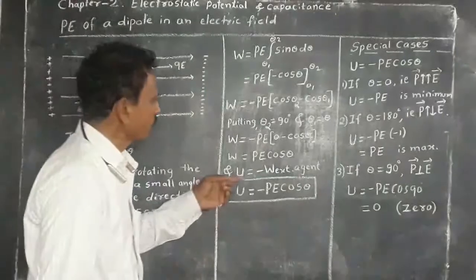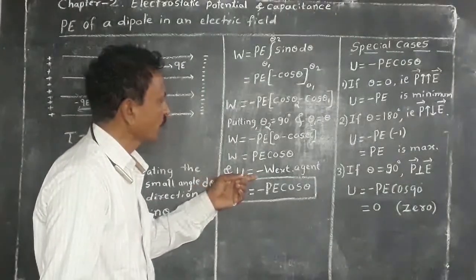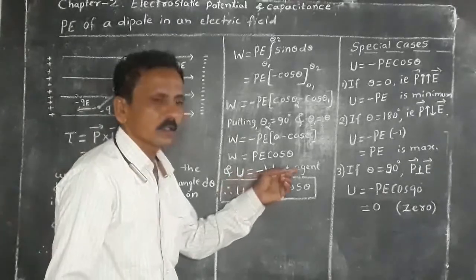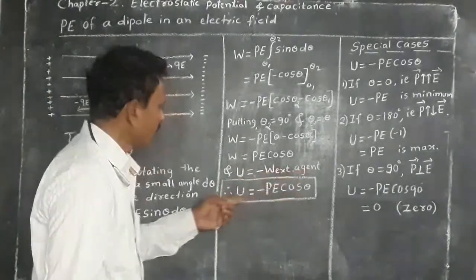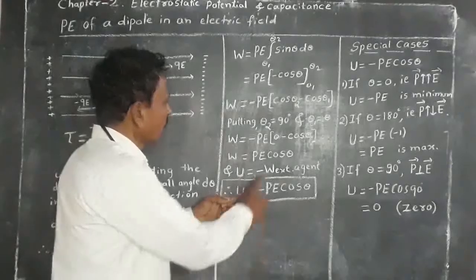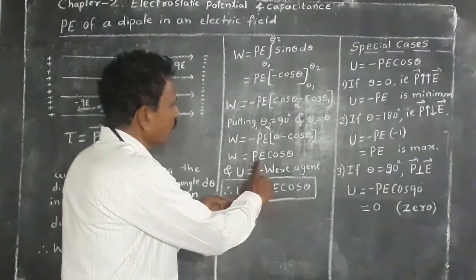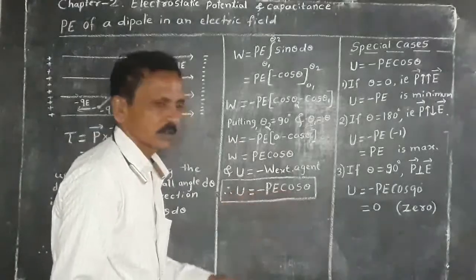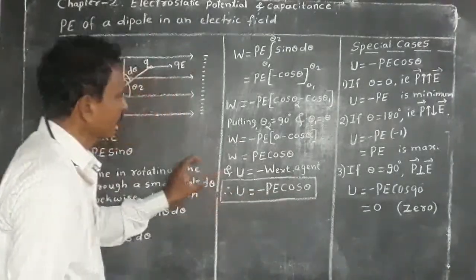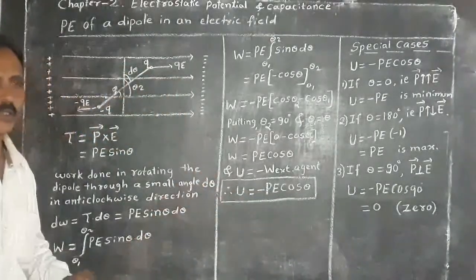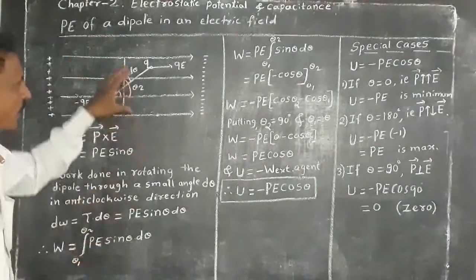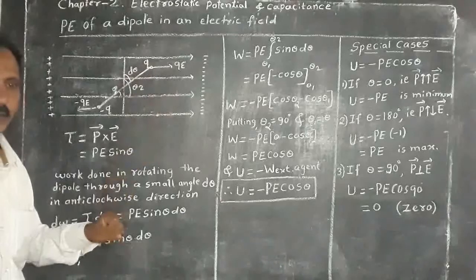Therefore, potential energy is equal to negative of work done by external agent. Hence, U equal to minus W, that is minus PE cos theta. This is the required expression for potential energy of a dipole in an external electric field.